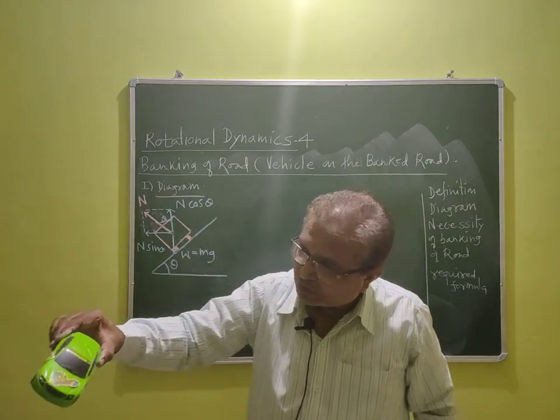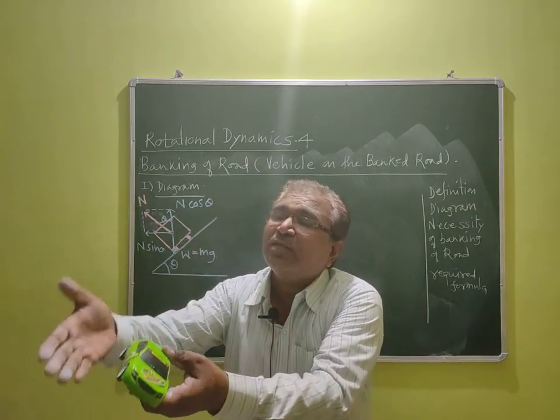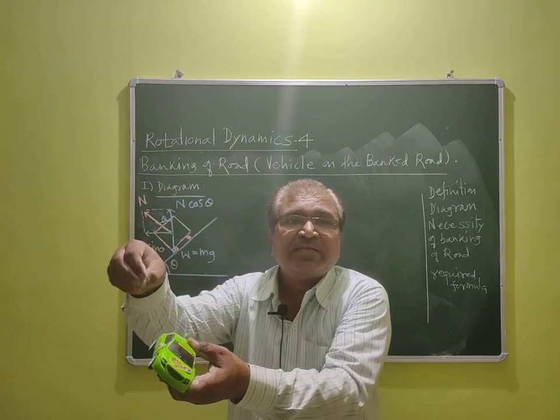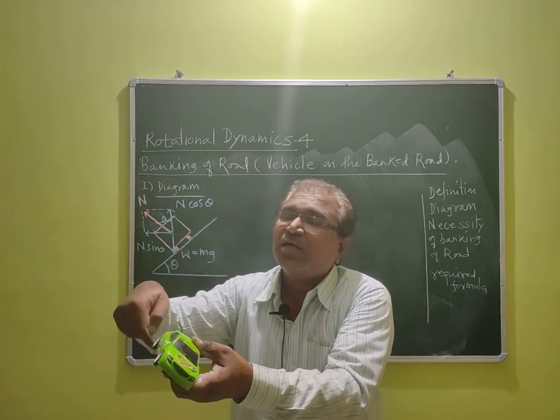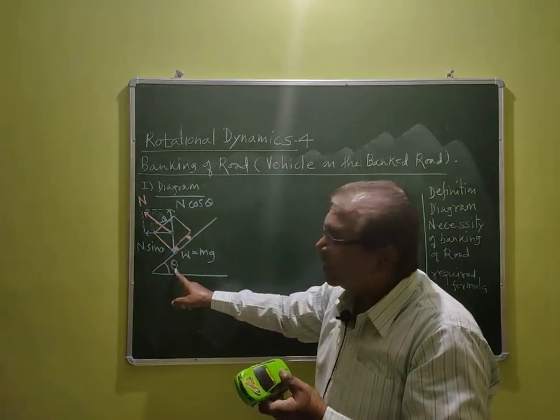The aeroplane is also tilted like this for a satisfactory turn. So the outer side is inclined upward. This is called tilting. The surface of the curved road is tilted with the horizontal, making an angle theta.